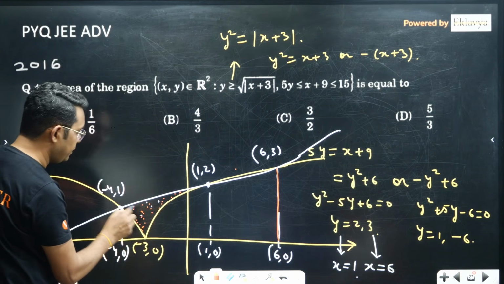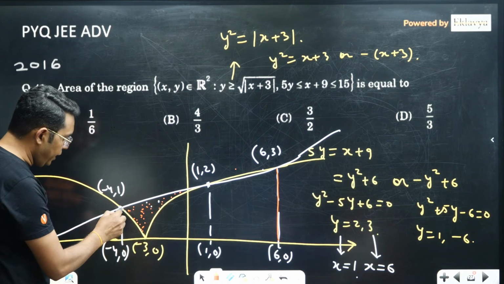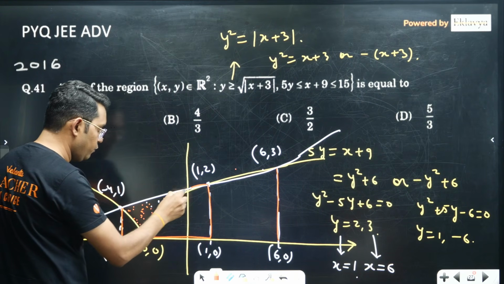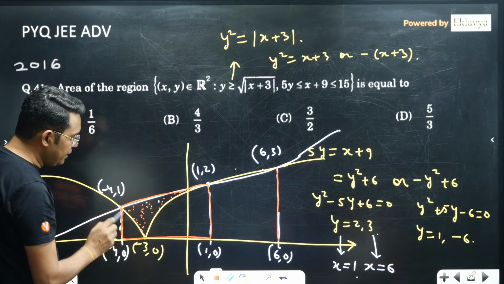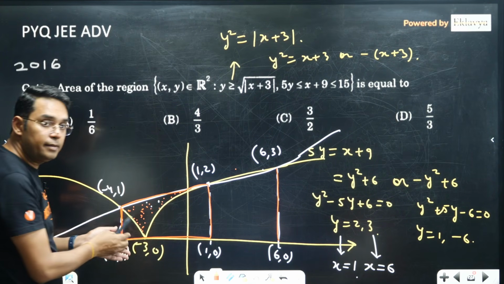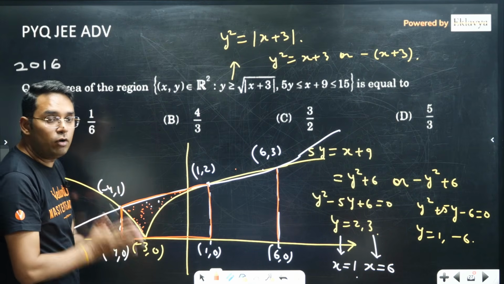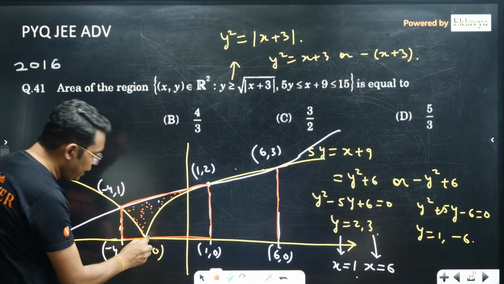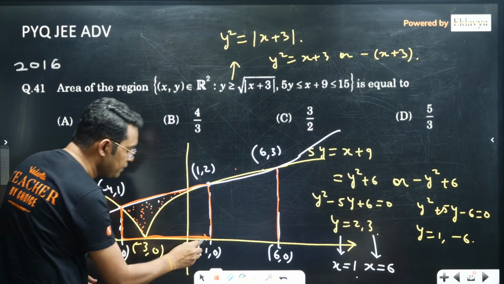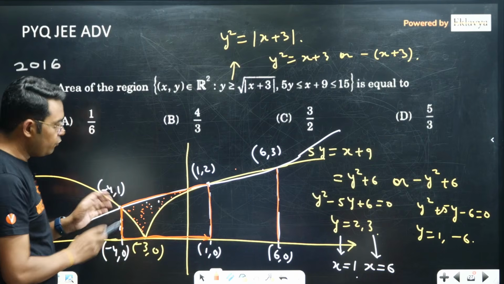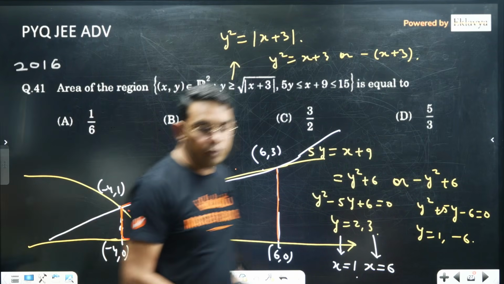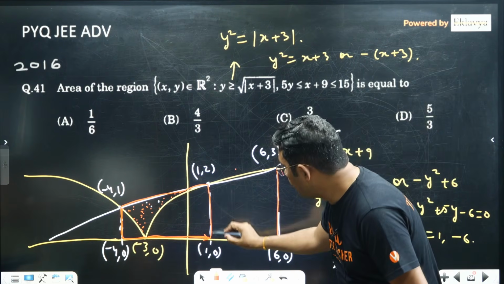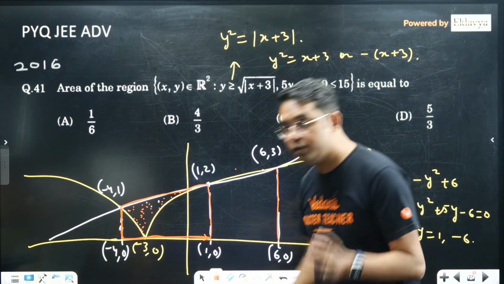Okay, now how to find it? I think the best would be that you find the area of this trapezium, and then subtract two areas that can be found using 2/3 of the rectangle, one here and one here, because both the portions of these parabolas have this boundary along their axis. Now to find the area of trapezium, we know it is always 1/2 into sum of parallel sides into distance between the parallel sides. So parallel sides are having length 2 here, 1 here, so 3.